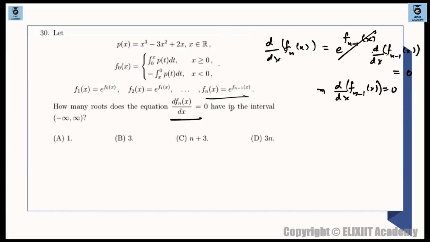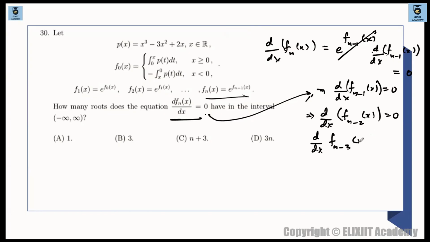ठीक है? मतलब क्या है कि you have reduced this into this. फिर से you will do the same thing and you will end up getting d by dx of, some sort of exponents will be there which won't be 0. And similarly, the next term will be fn minus 2x will be 0. Getting my point, what I'm trying to say? And so on. This continues. The next term will be fn minus 3x will be 0, and so on. This goes up till d by dx of f naught x.